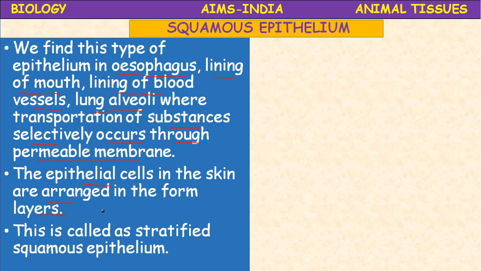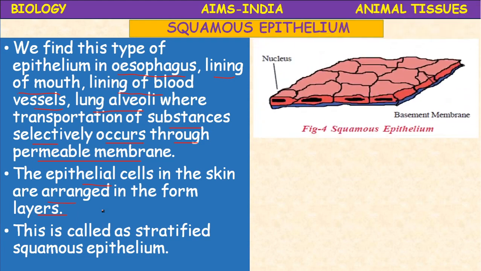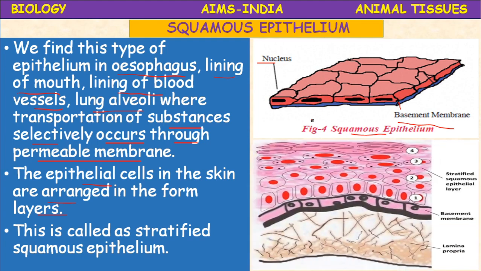This is the simple squamous epithelium, where the nucleus is present and the epithelial cells contain a basement membrane. There are no intercellular spaces. A single layer of thin, flat cells is simple squamous epithelium, whereas in the skin the layers of cells are arranged like this: stratified squamous epithelium.